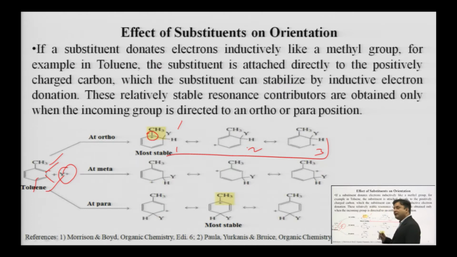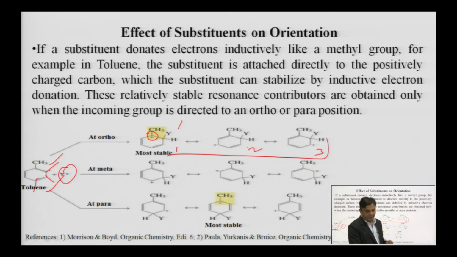We are again getting carbocation intermediates, and on examination we will find that all the resonating structures of the carbocation are secondary carbocations. Then we go for the attack on the para position, and we can see that we are getting 3 resonating structures, 2 of them are secondary carbocations and 1 is a tertiary carbocation. So, we have to take care of 2 or 3 points.